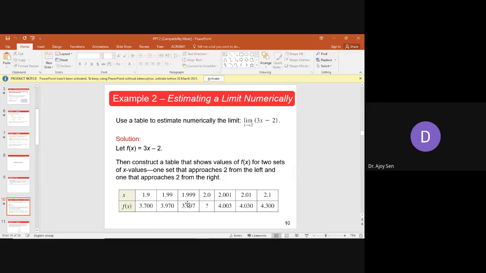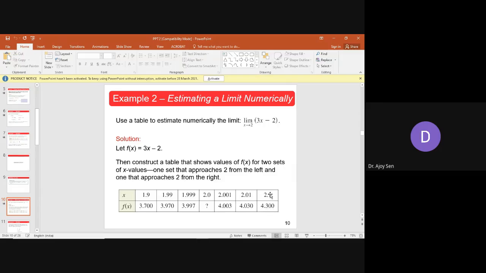In this way, if you take the next x value 1.9999, you will see that the value is 3.999 something. So this value is approaching towards 4. And if x is approaching towards 2 from the right, f(x) is decreasing.